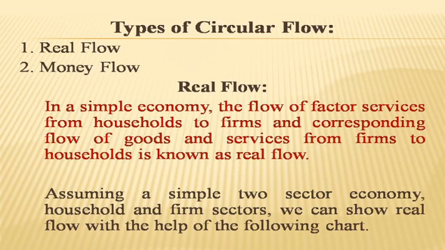So in our simple economy, the flow of factor services from household, that means household supply the factor services to whom?